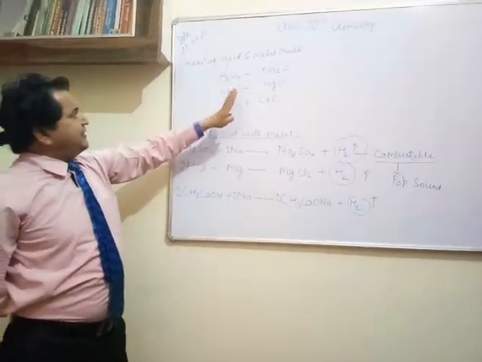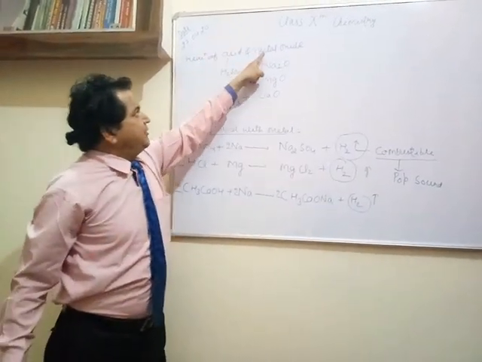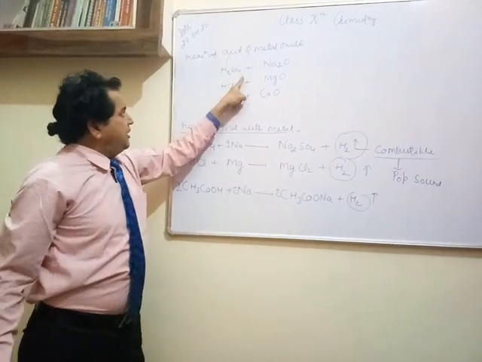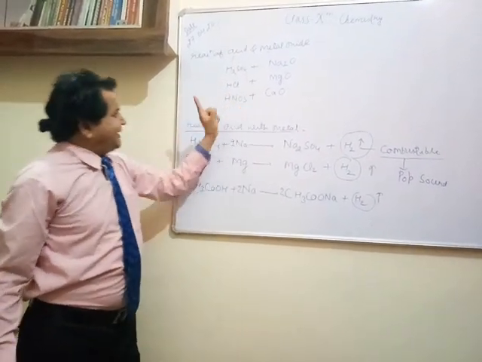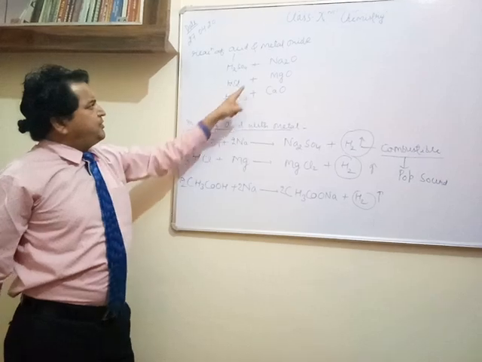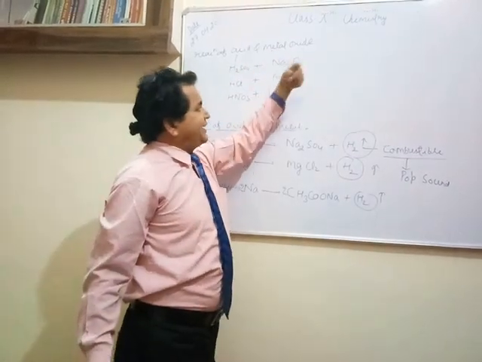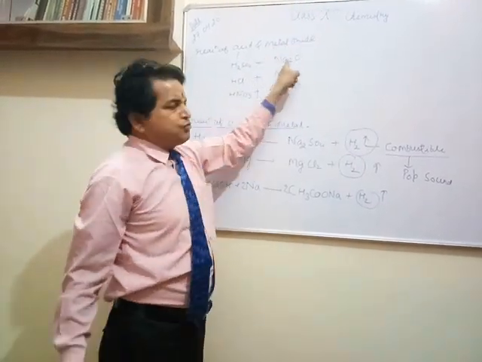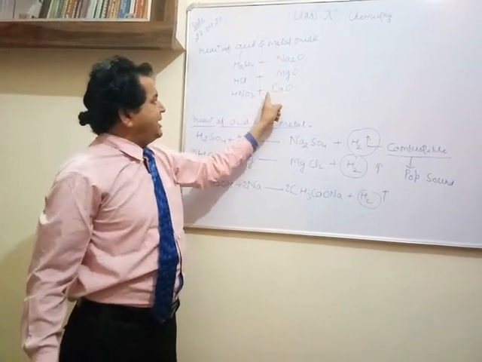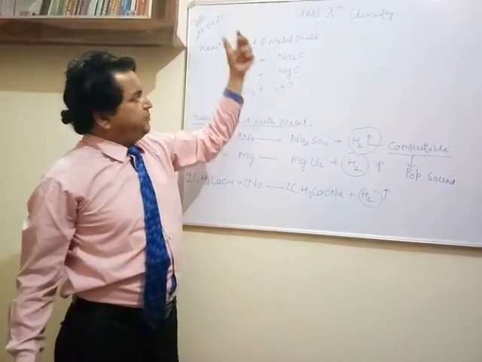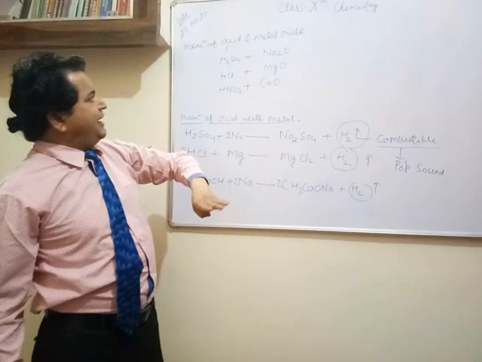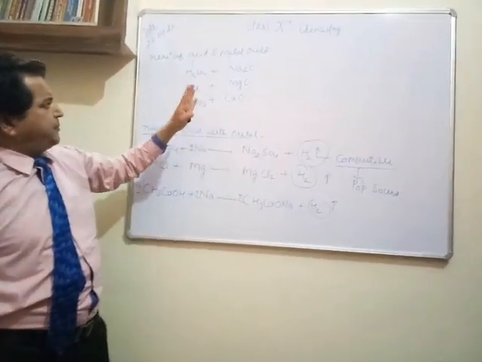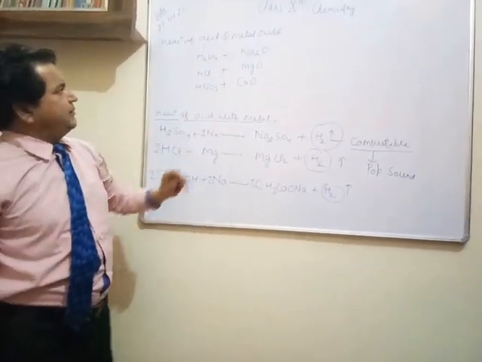No need to cram the things. Simple. Acid combining with metal oxide. Acid, we are having sulfuric acid, hydrochloric acid, nitric acid. Any one of the acids you can take. Similarly, the metal oxide, any metal oxide. Just like I have taken sodium oxide, magnesium oxide, and calcium oxide. The formula we have already studied there in 9th. How do we prepare the formulas? That you know very well, right?